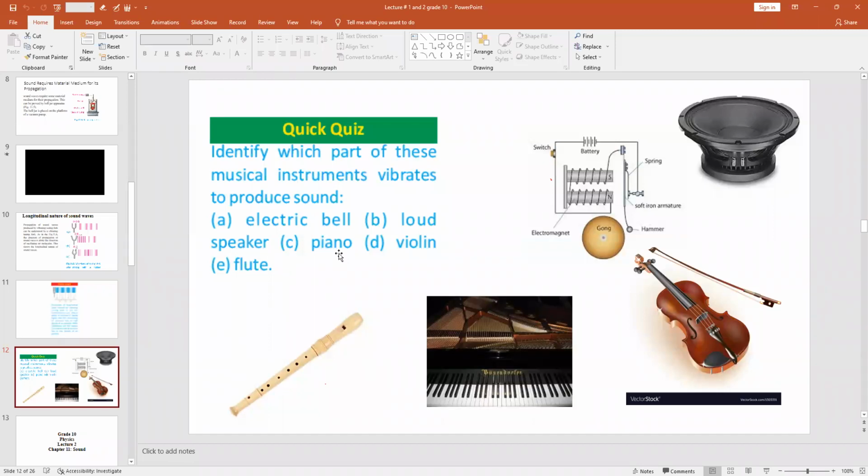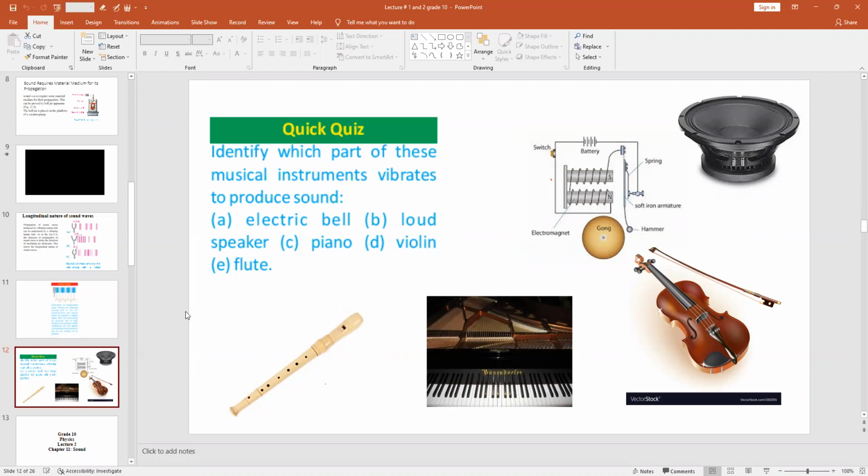Then part C is the piano. When the strings of this piano vibrate, they come in contact with each other, and the sound will be produced in this instrument. Then part D is the violin. When the strings of the violin vibrate with each other, again the sound will be produced. And part E is the flute.